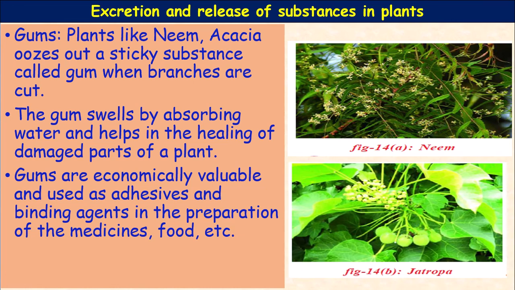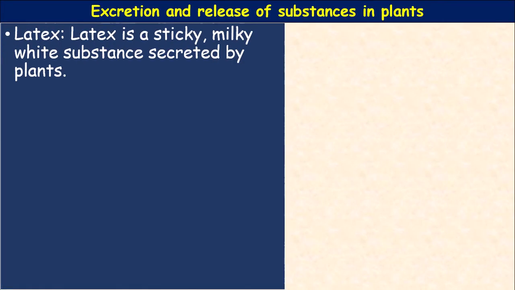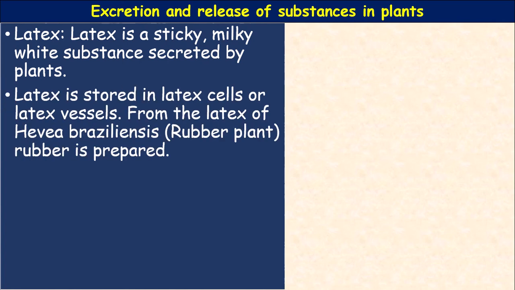So Jatropha is also a plant which secretes gums when you cut any part. Next, latex. Latex is a sticky, milky white substance secreted by plants. The plants belong to the Euphorbiaceae family, Euphorbia. The latex is stored in the latex cells, separate cells.